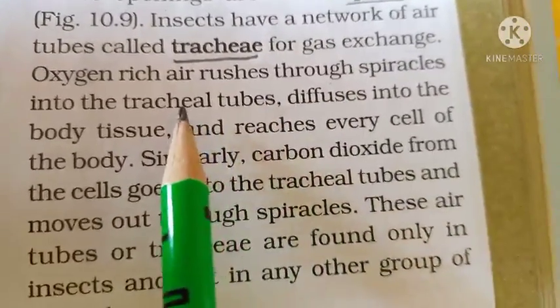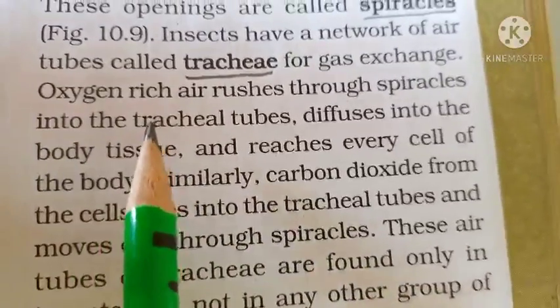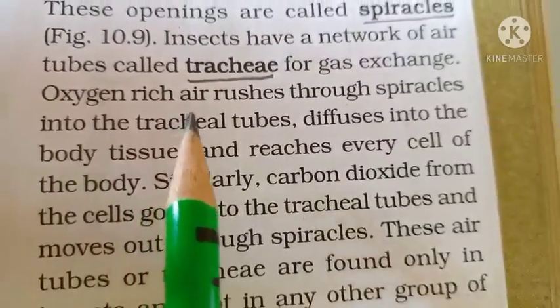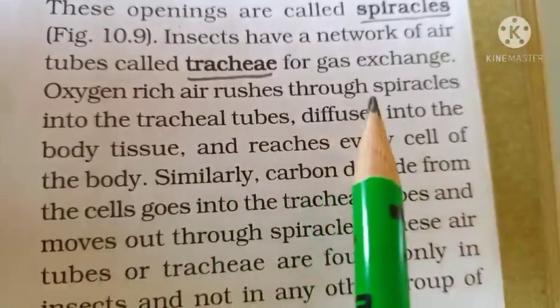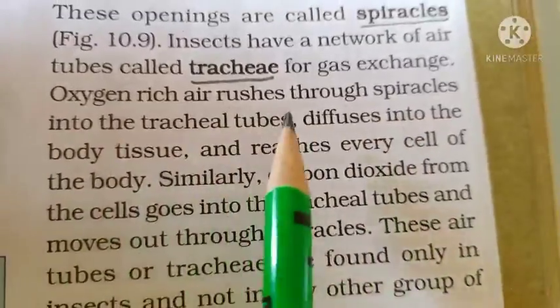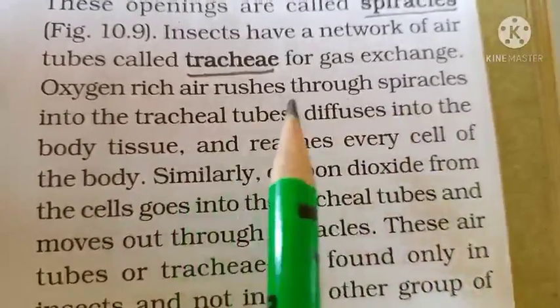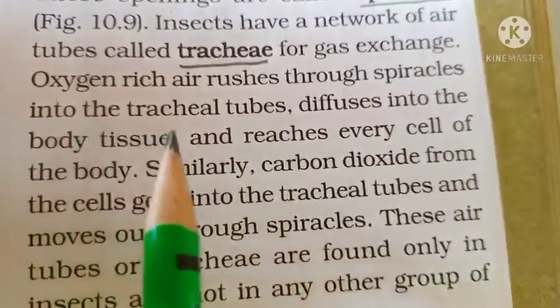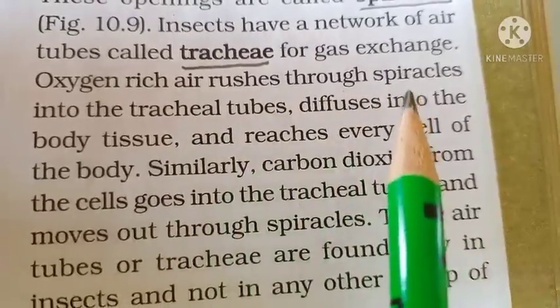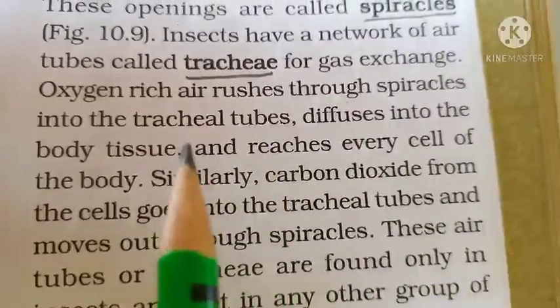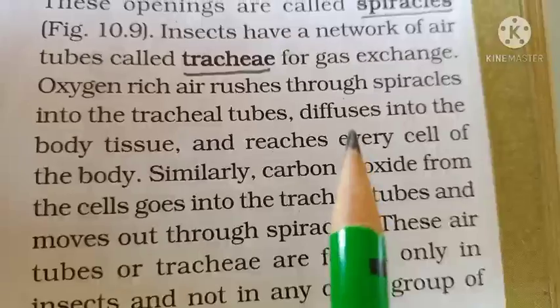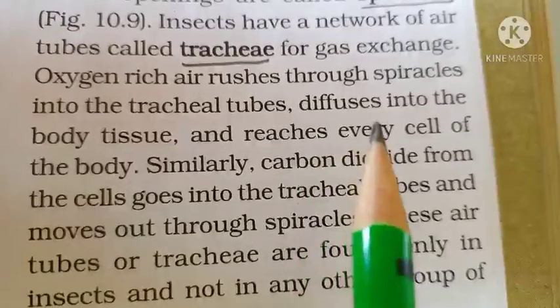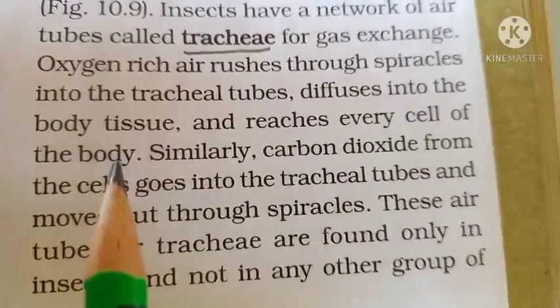Oxygen-rich air moves through the spiracles into the tracheal tubes and diffuses into the body tissue.